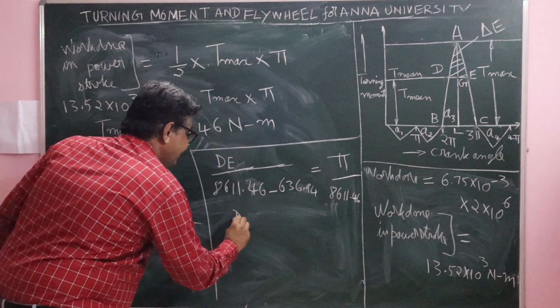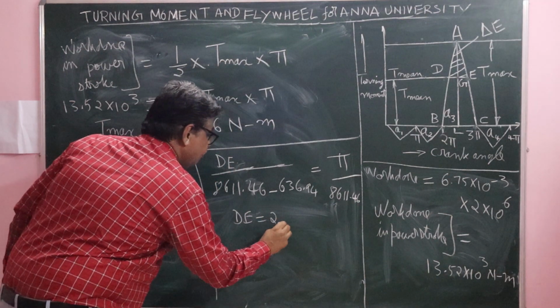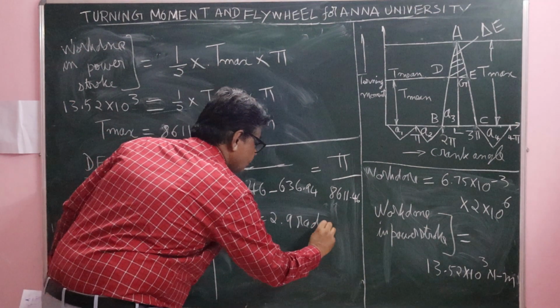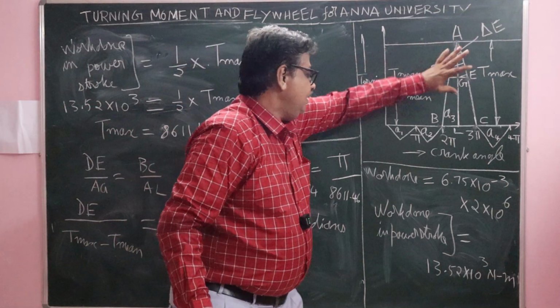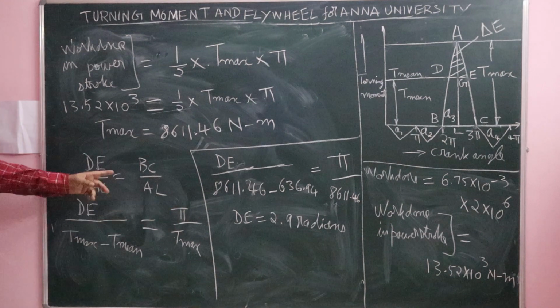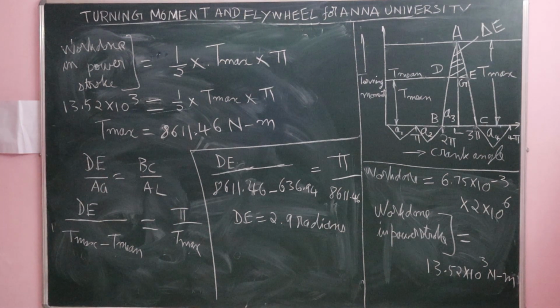So from this you can find out DE is equal to 2.94 radians for the smaller triangle.